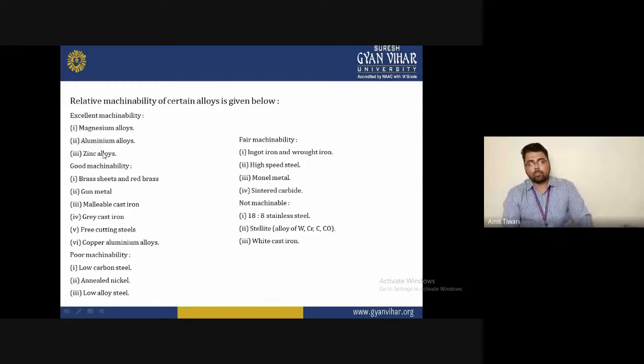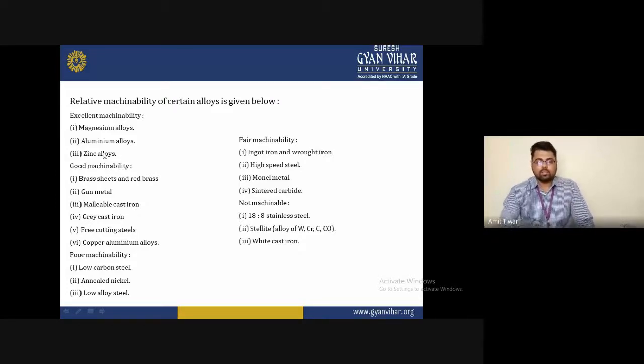If you select magnesium alloy, aluminum alloy, and zinc alloy, it will provide excellent machinability during the operation, during the material removal with the help of a cutting tool. With the selection of these three alloys, you will definitely find excellent machinability. The second one is the category of good machinability: brass steel, red brass, gunmetal, malleable cast iron, grey cast iron, free cutting steel, and copper aluminum alloy.